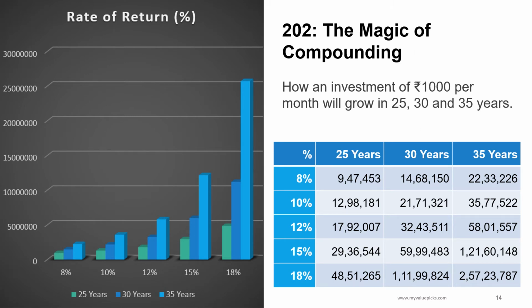Please refer to the table to see how an investment of rupees 1,000 per month will grow in 25, 30, and 35 years. Your investment time frame and the rate of return have a significant impact on your investment.